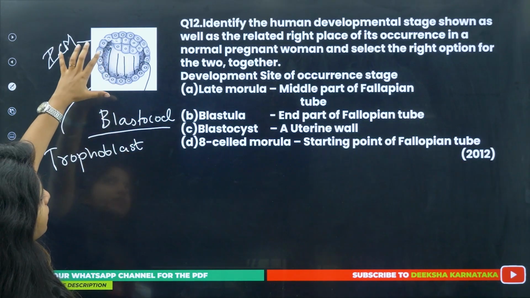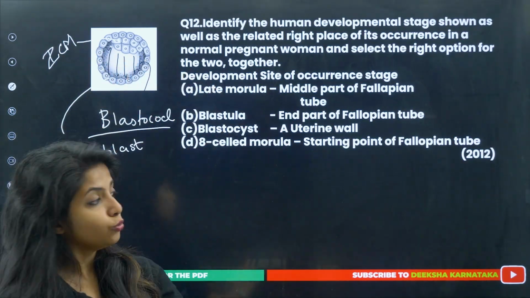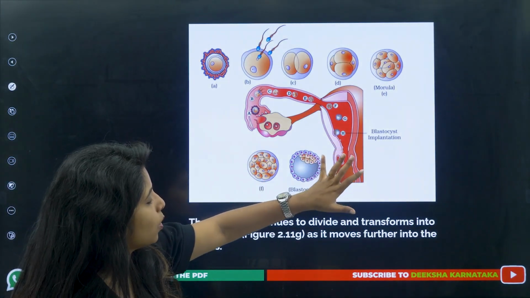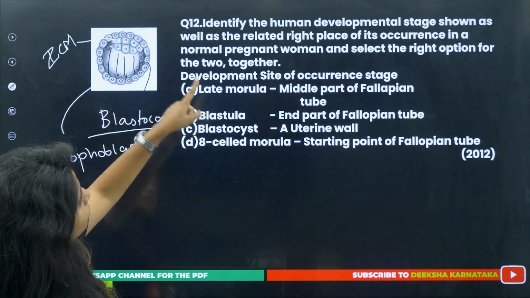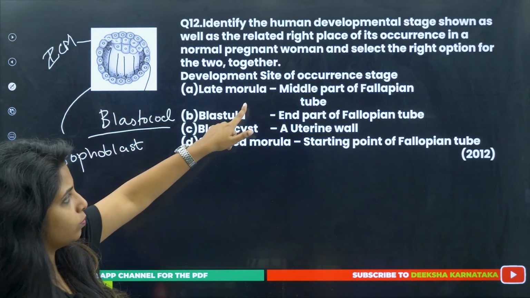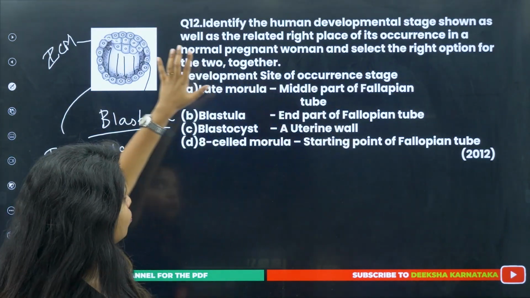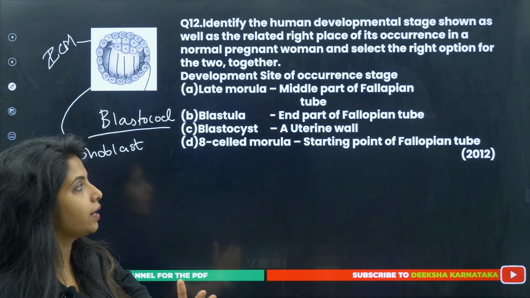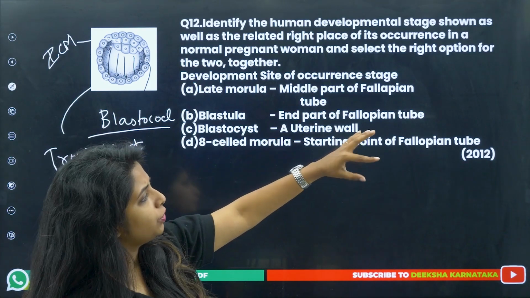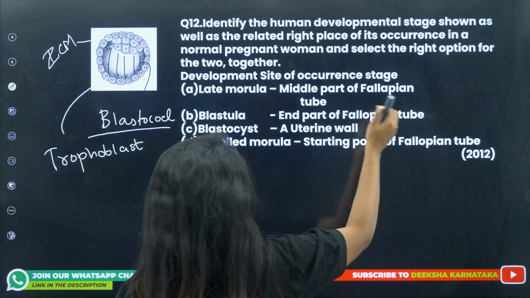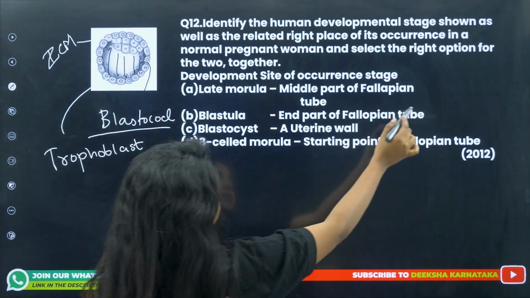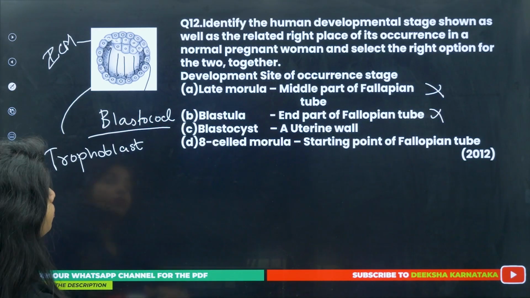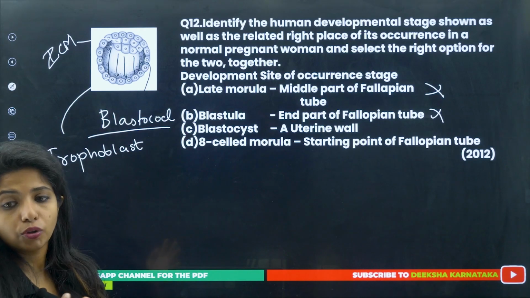And this blastocyst, as I said, will now go and attach to the uterine wall, as you see over here. This is getting implanted in the uterine wall. Fine. So the option is late morula, no, and middle part of the fallopian tube, no. It's not late morula, because morula has 8 to 16 cells, not more than that. Then blastula, end part of the fallopian tube, this is also wrong, because this is not something that is given in our NCERT. Blastocyst, uterine wall, so it is obviously getting implanted into the uterine wall.